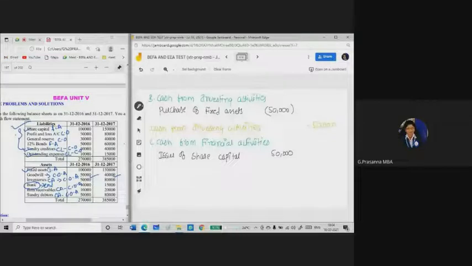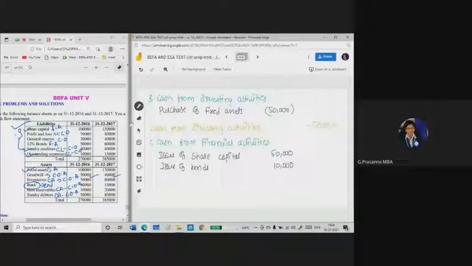Next is given 12% bonds. So previous year bonds was 50,000, and for current year it was 60,000. Means increased. Here bond value has been increased. So what I have to do is write issue of bonds. Okay, how much is it increased? Previous year it was 50,000. For current year it was 60,000. Means 10,000 has been increased. So no other liabilities, long-term liabilities and capital items are there in the liability side.